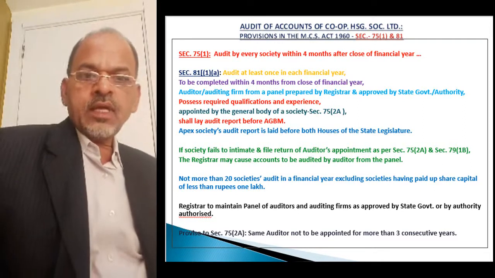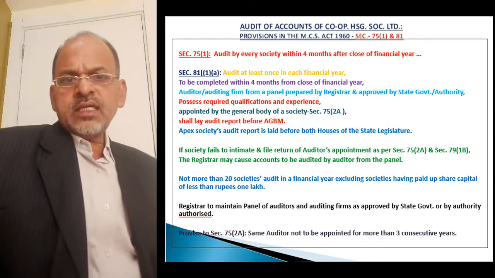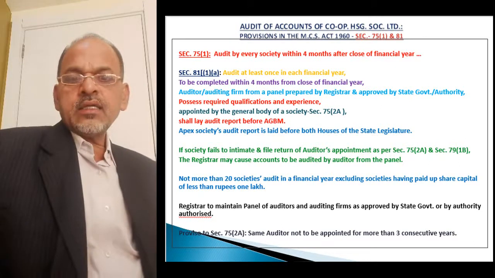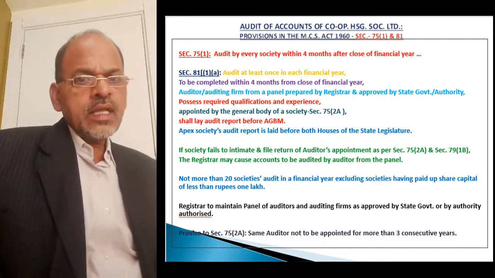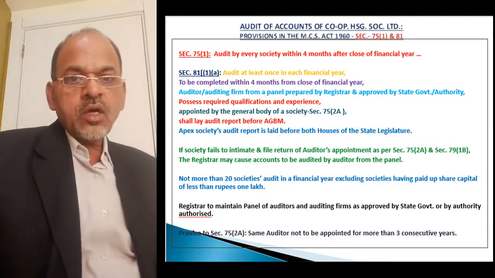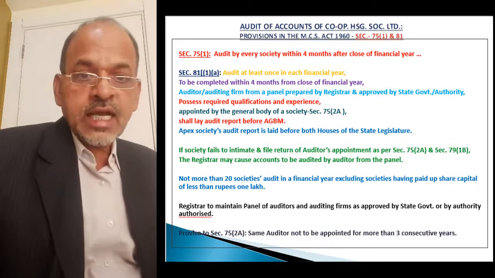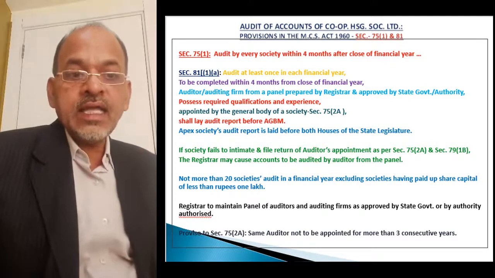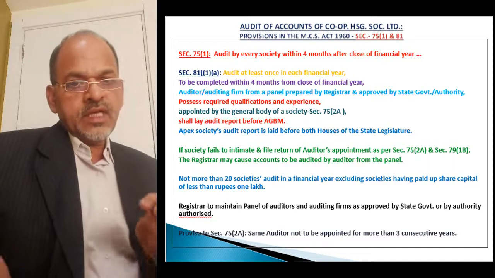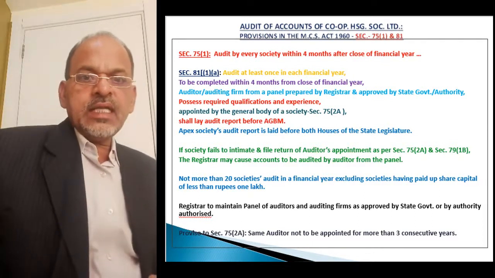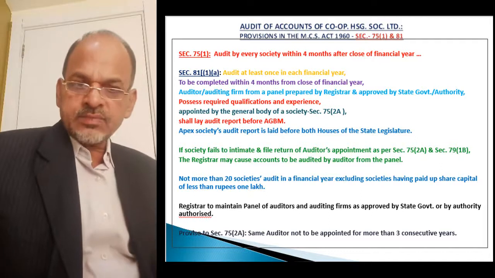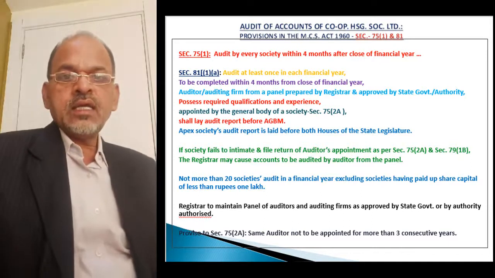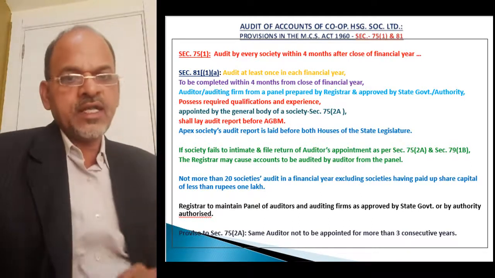Now there is a restriction on auditor or auditing firm, that auditor or auditing firm cannot carry out audit of more than 20 societies, excluding societies having paid up share capital of less than rupees 1 lakh. Means if paid up share capital of the cooperative housing society or cooperative society is less than rupees 1 lakh, these societies are not counted in this 20. Excluding these societies means what?